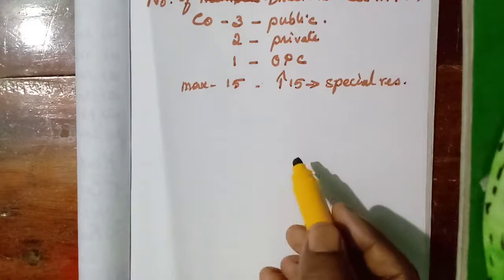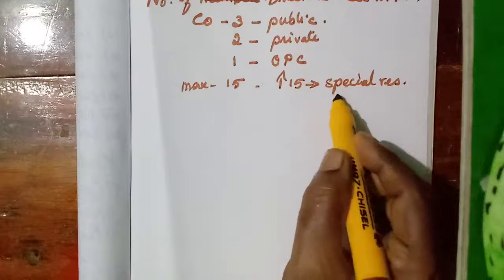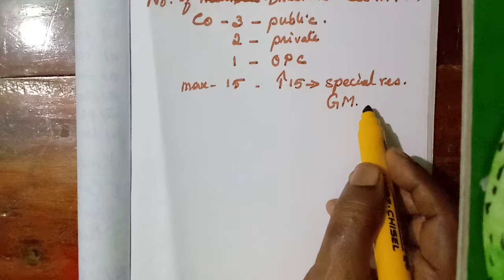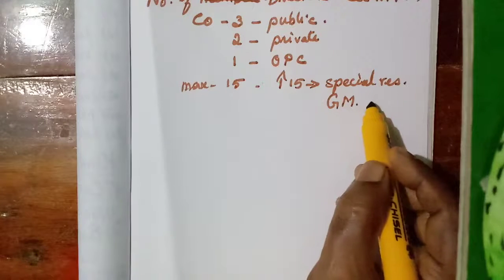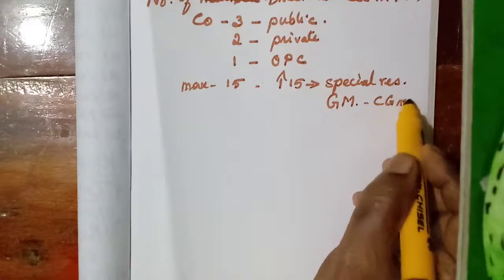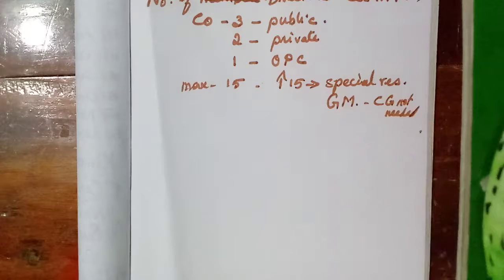Majority must accept. Special resolution in the general meeting, that means the shareholders meeting. That must be needed. But central government approval is not needed. Central government approval is not needed.